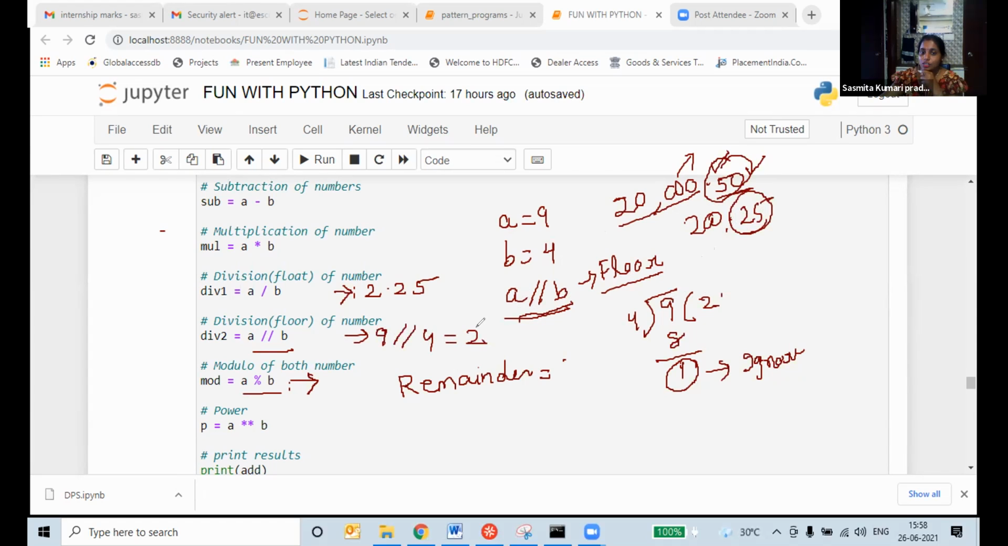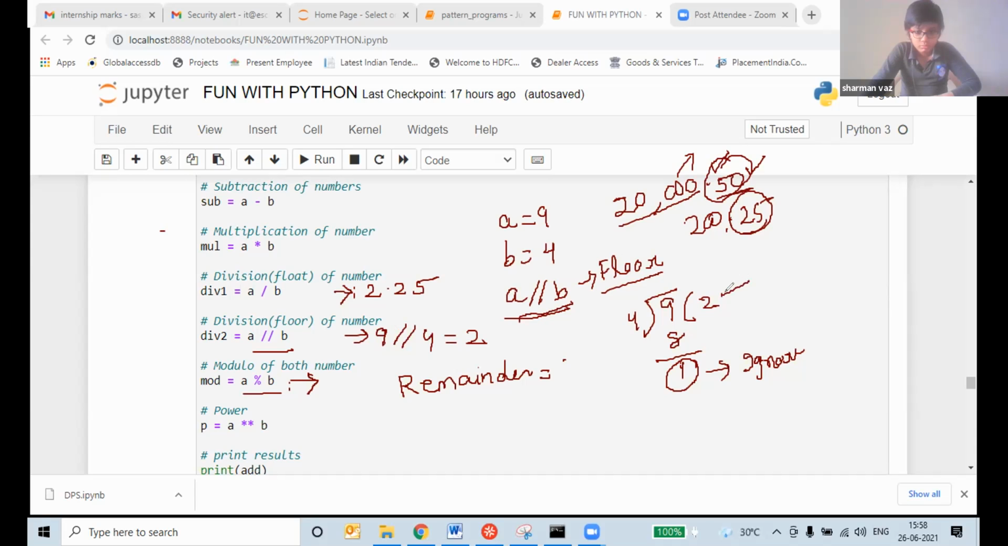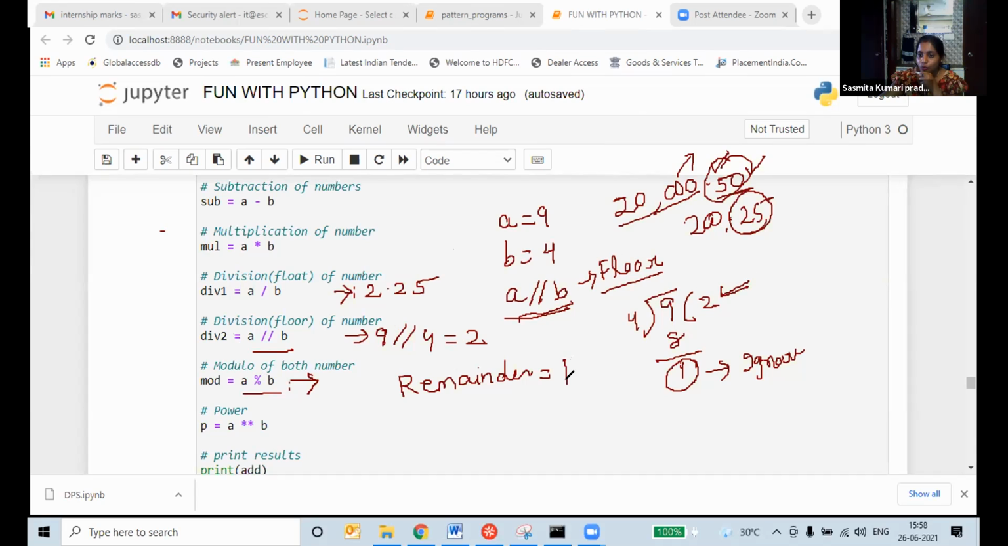Okay, this is called floor division. With this we will get only the quotient part. And this is called modulus. Modulus means we will get only the remainder part. What is the remainder? 1. Yes, this is the remainder part.